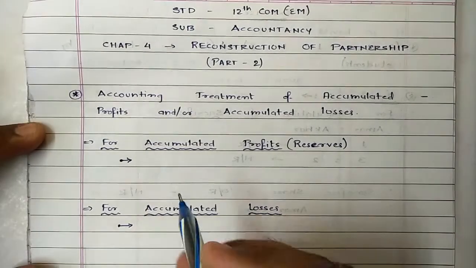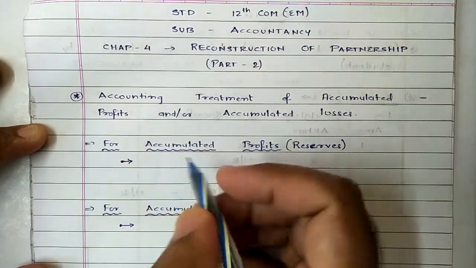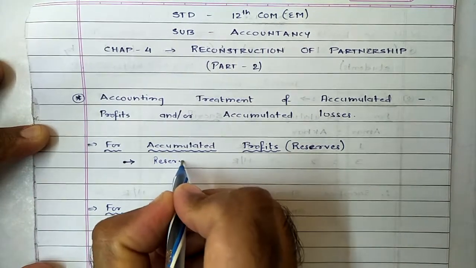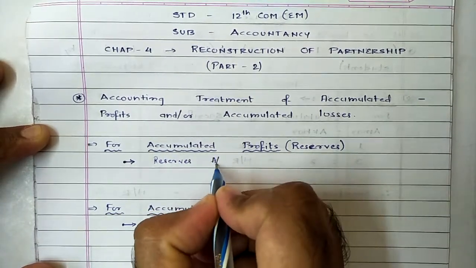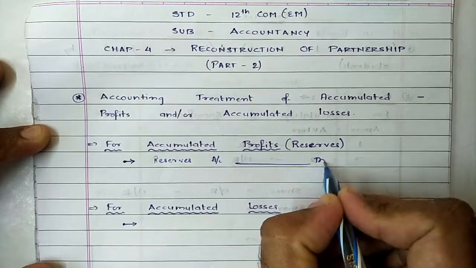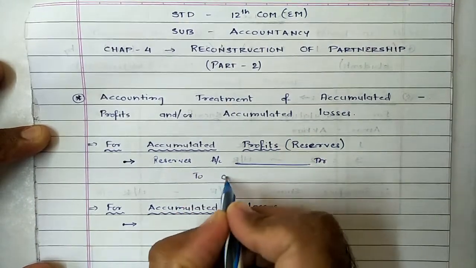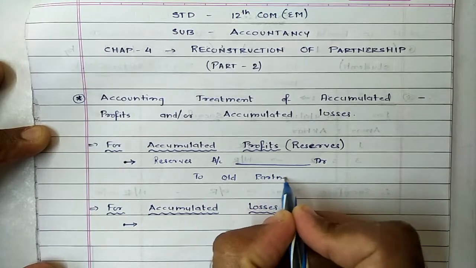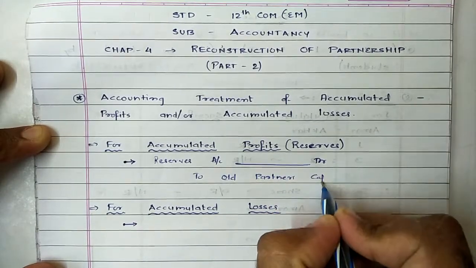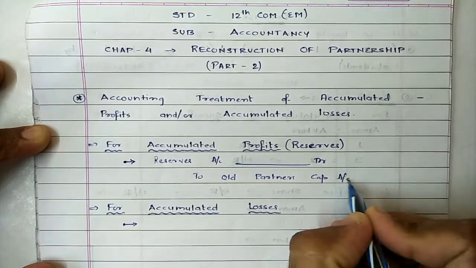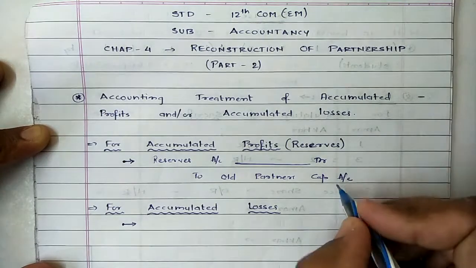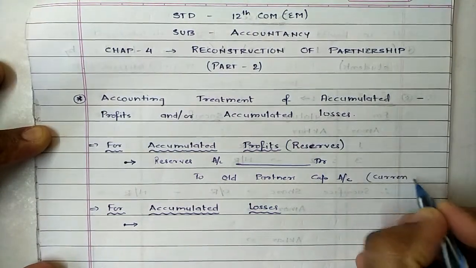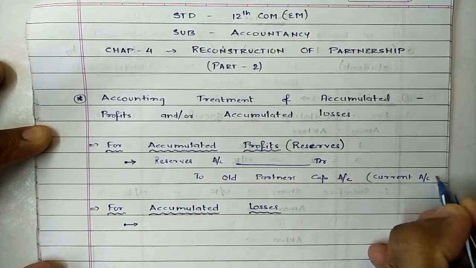The journal entry for distributing the value of reserves among partners would be: reserves account debit to old partners' capital account. When reserves are distributed among partners, partners' capital will increase, and if we are dealing with the fixed capital method, instead of partners' capital we will be using the term current account. So this rule is applicable everywhere.